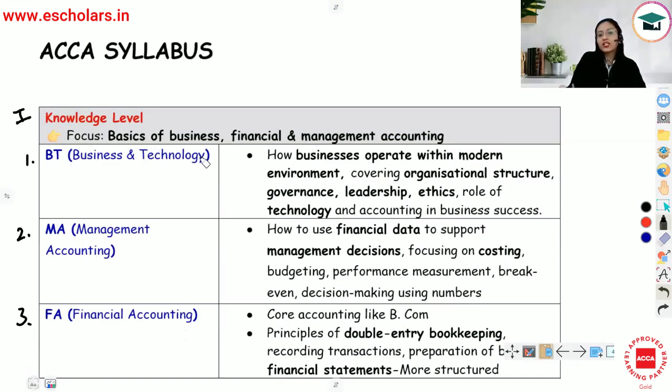Now, business and technology, this is about how businesses actually operate in the modern environment. So यहाँ पे आपके areas cover होंगे like organization structure, governance issues, leadership, ethics, and also the role of technology and accounting in the business success. Then management accounting. So management accounting is how you're going to use financial data to support management decisions. So in the organizations, whatever management decisions are being taken, for that, financial data कैसे use हो रहा है, how financial data is supporting those management decisions. So the entire focus is going to be on costing, budgeting, break-even analysis, decision making by using numbers.